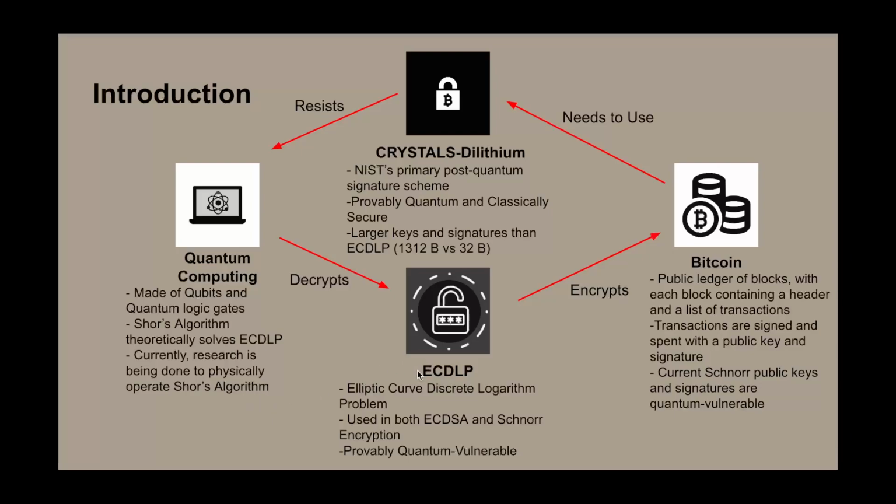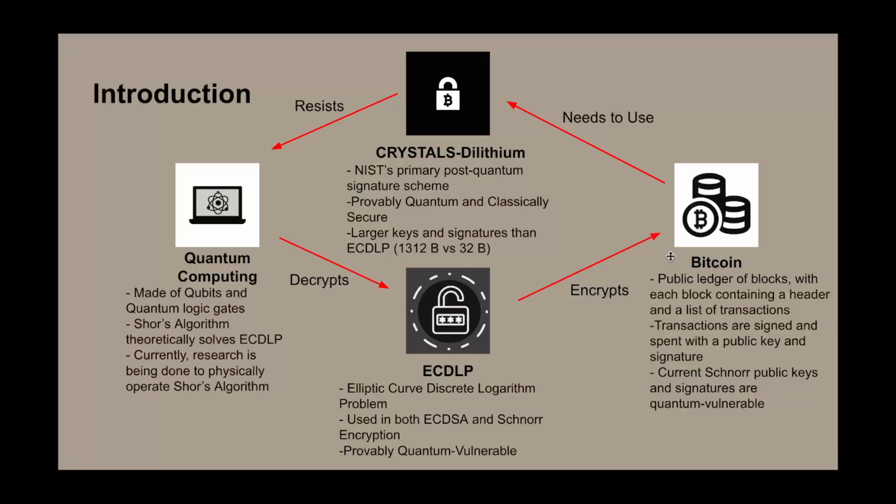Now we move on to the ECDLP, which is the elliptic curve discrete logarithm problem, as explained earlier. The ECDLP is used both in ECDSA and Schnorr signatures, Schnorr being the scheme that Bitcoin uses, and it is provably quantum vulnerable, as we see with Shor's algorithm. Mostly, the ECDLP could be solved by quantum computing in O(log n squared) time, or logarithmic polynomial time, instead of classical computing solving it in square root of n time, where n is some very, very large power of 2.